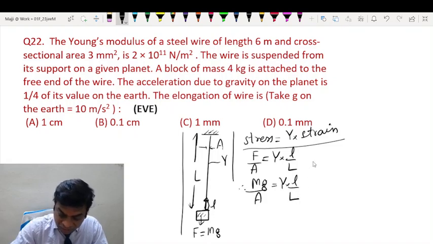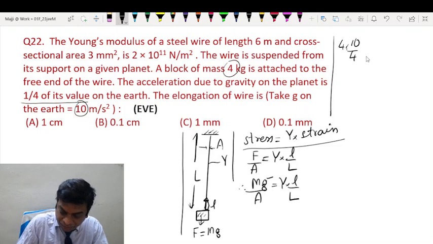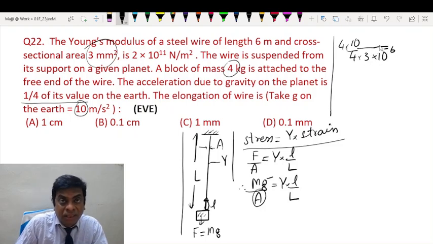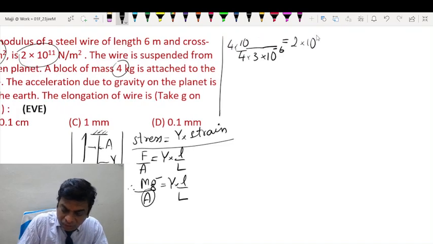So mass is given as how much? And I'll solve here. Mass is given as 4 kg. So 4 into the acceleration due to gravity, which is 1/4 that of the earth, where it is 10, so it is 1/4 of 10. Into area. Area is 3 millimeter square. We have to convert this into meter square. So 10 power minus 6. Milli is 10 power minus 3, squared it becomes 10 power minus 6. Young's modulus is given as 2 into 10 power 11. So 2 into 10 to the power 11.